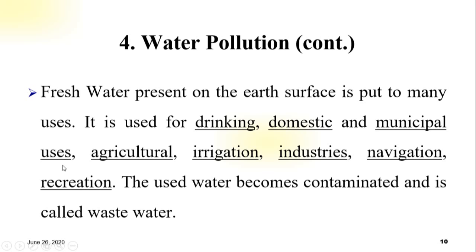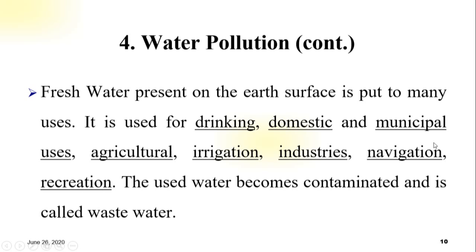Irrigation means the supply of water to land or crops to help them grow, I mean to grow the plants. Industry, we use water for industry, for example for factories.